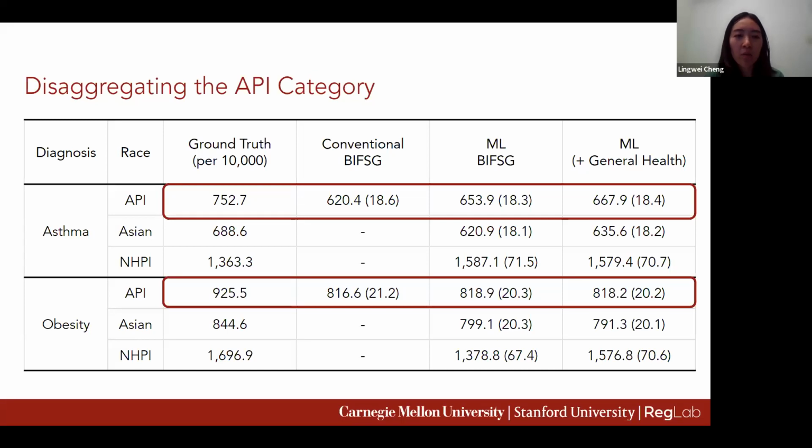We observed that the ML models were able to disaggregate the API category, whereas the conventional BIFSG couldn't. Both ML models produce estimates closer to ground truth compared to the conventional BIFSG, and the machine learning approach with health information included produced much closer estimates to ground truth compared to the ML approach using just the BIFSG features. This exercise shows that we can use a machine learning-based approach to substantially disaggregate and detect those dramatic disparities within the API category.